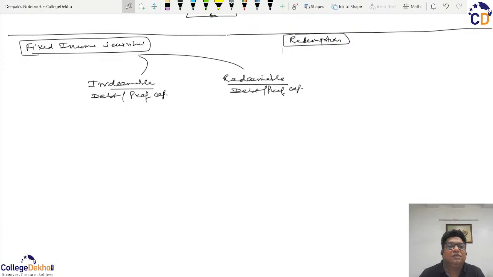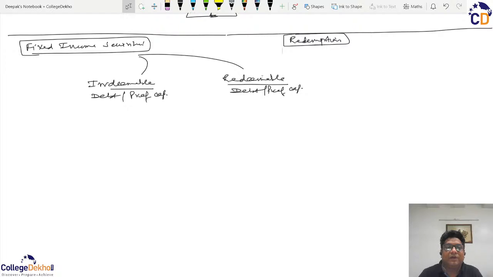And they believe that in case of irredeemable or redeemable debentures and preference shares, the company will never repay such finances. But that is not the case, because it is seen from the perspective of the company and not from the perspective of the investor.